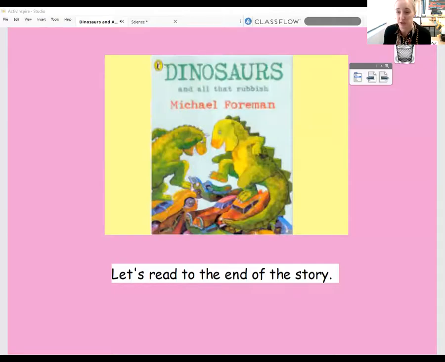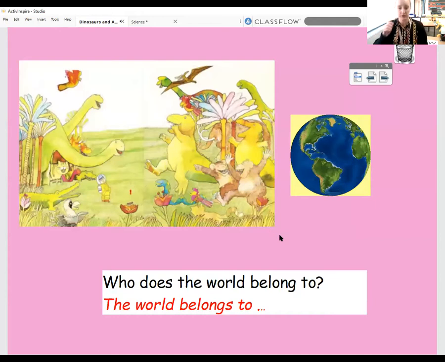Fingers crossed. So let's have a look at what we're going to be doing in our lesson today using the end of this story. So I want us to have a little think. Who does the world belong to? So at the end of that story, the man thought it belonged to him, didn't he? But who did it belong to?